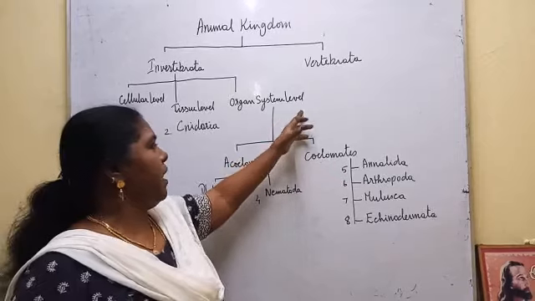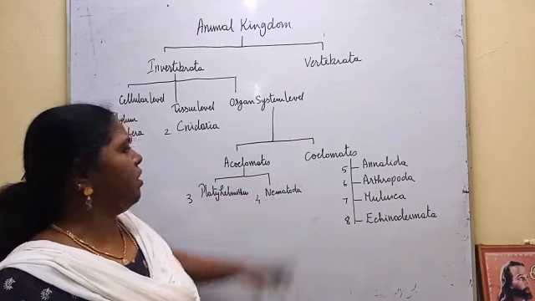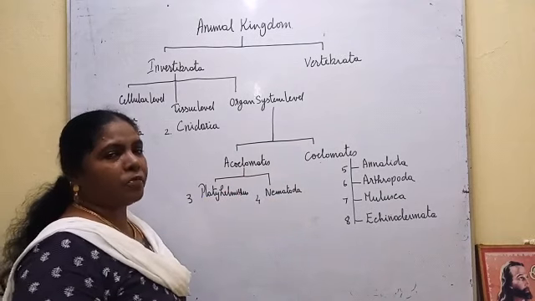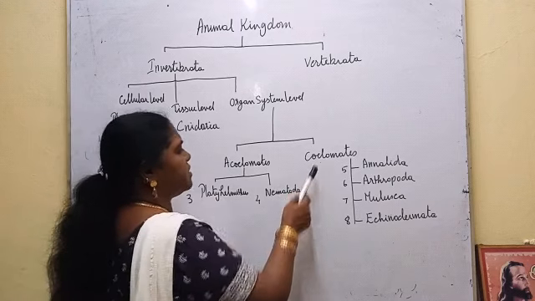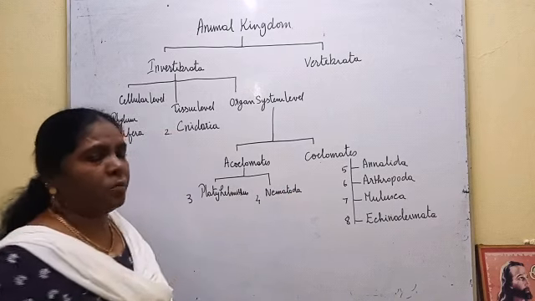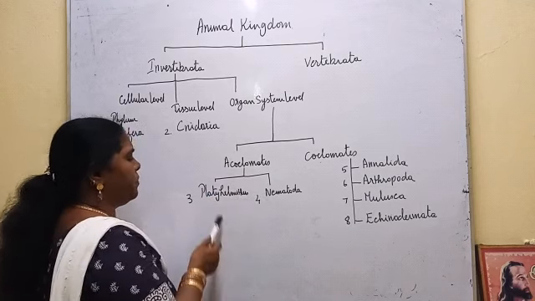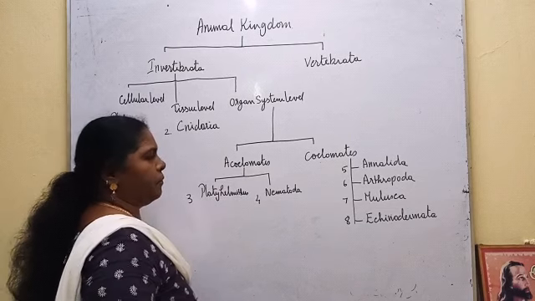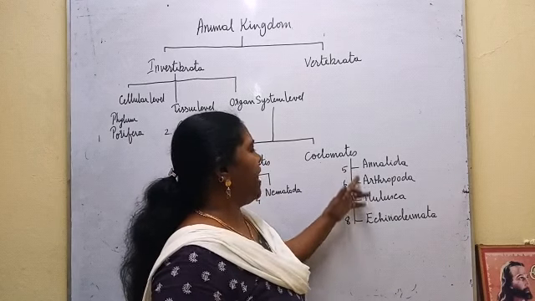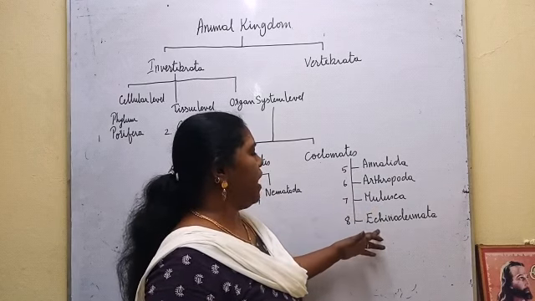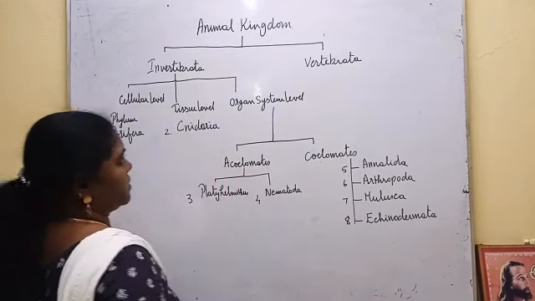Then organ system level, again all the invertebrates which have organ system level are classified on the basis of the presence and absence of body cavity into two categories, acoelomates and coelomates. Acoelomates do not have the body cavity, already we have seen. These acoelomates are further divided into two phyla, Platyhelminthes and Nematoda. The coelomates are divided into four phyla, Annelida, Arthropoda, Mollusca and Echinodermata. So all these will come under invertebrates.